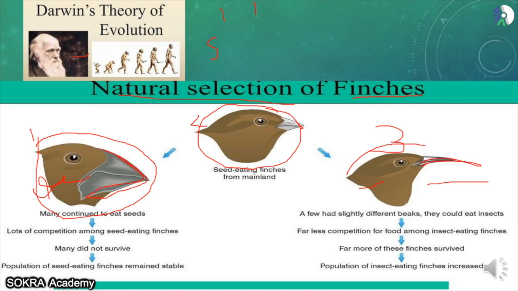This is the natural selection theory which was given by Darwin. What did Darwin say? Nature selected this bird because it was fit to survive: it evolved its beak into a long one, it could easily catch the insects, and it could move ahead. But he said that the other two birds will become extinct, and only this one will survive. This was Darwin's theory.